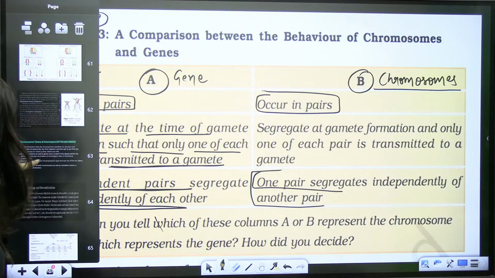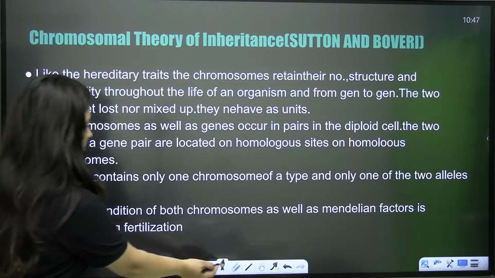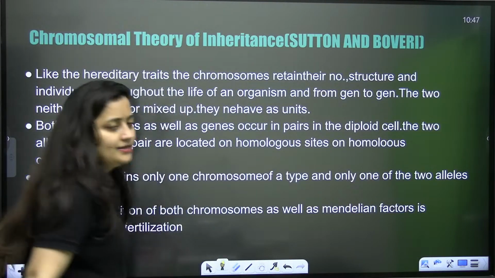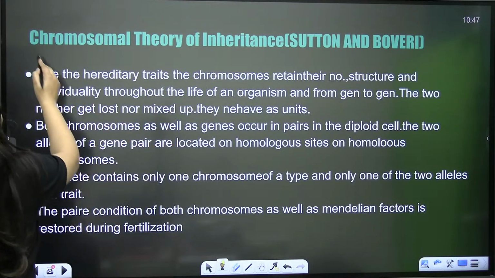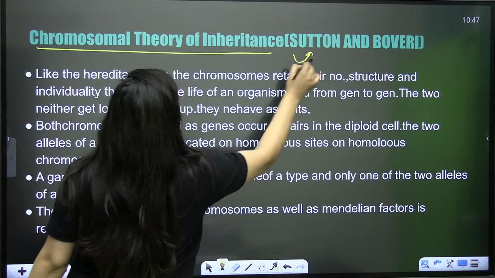Okay. So see, this is something from my side for your quick revision. Chromosomal theory of inheritance, Sutton and Boveri.